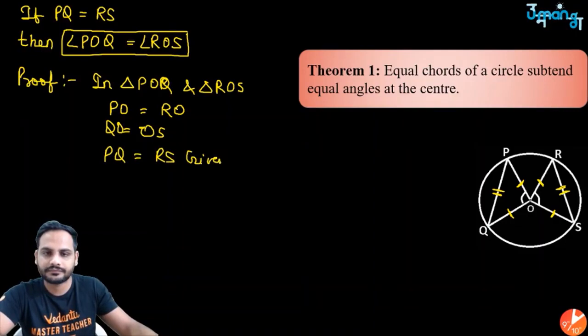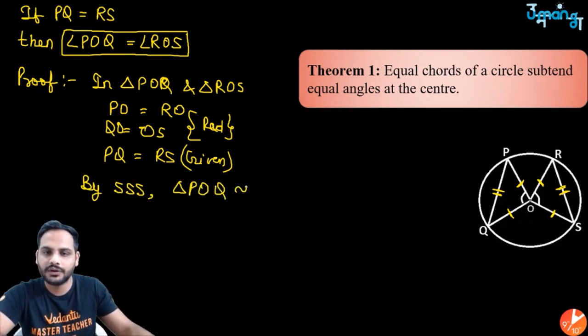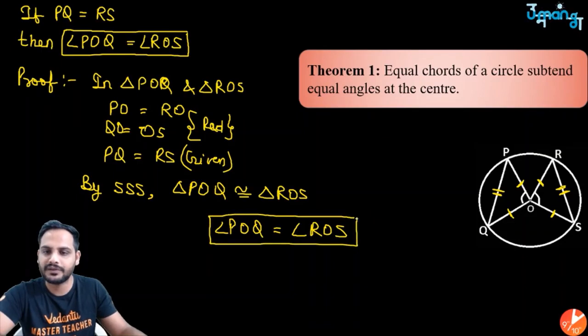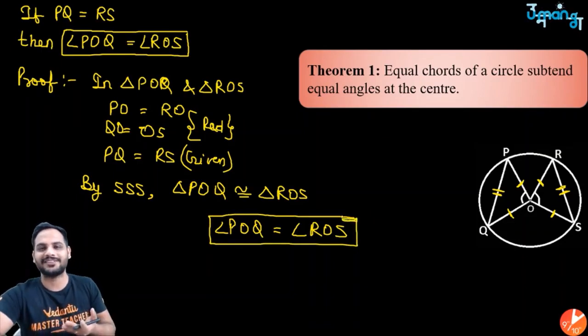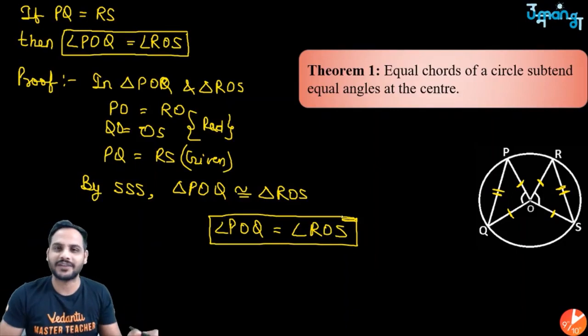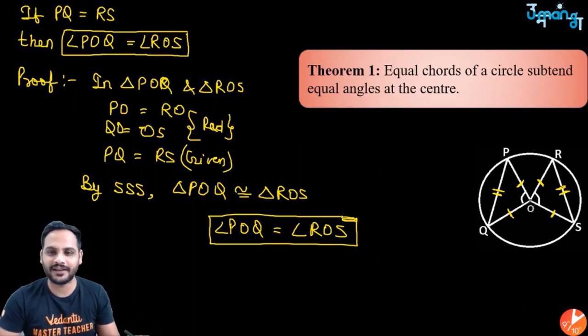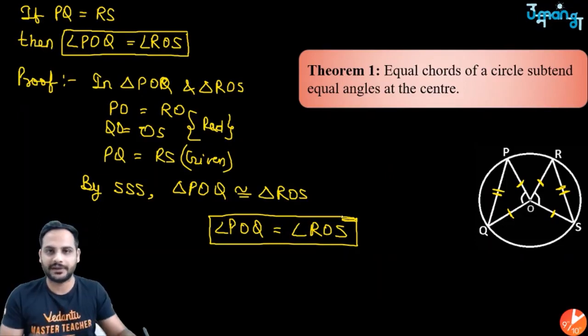It is given, and these two are equal because they are radii. Got it? So which criteria? By SSS criteria, I can say by SSS rule, triangle POQ is congruent to triangle ROS, and if they are congruent, I can clearly say angle POQ is equal to angle ROS. See how easy this proof is? Simple. It is the congruency question, the congruency of triangles. So I can say angle POQ is equal to angle ROS. As simple as that. Got it?